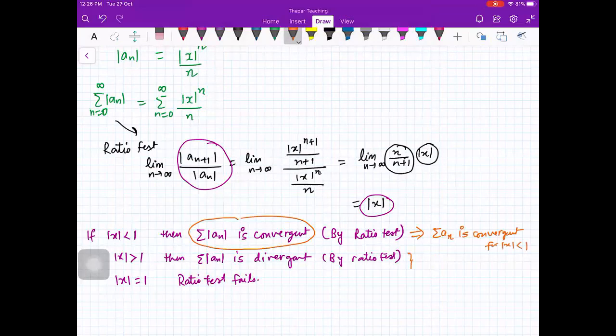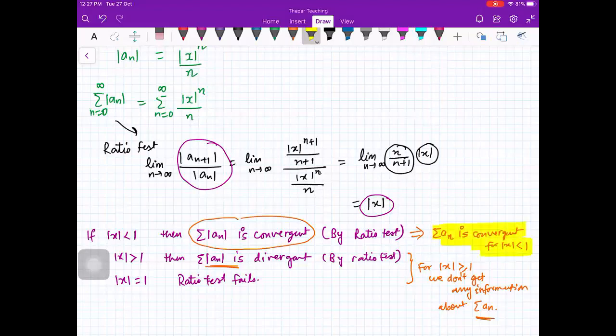And for mod x greater than or equal to 1, we don't get any information about your original series because divergence of mod a_n does not imply divergence of the original series. Is that okay? So what information we got for the original series is that our series is convergent for mod x less than 1.